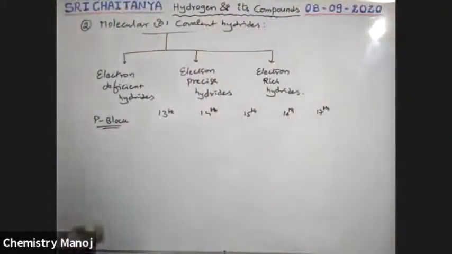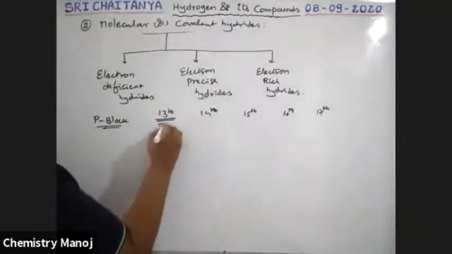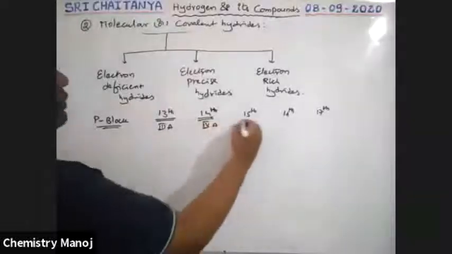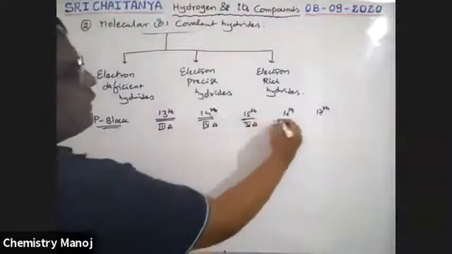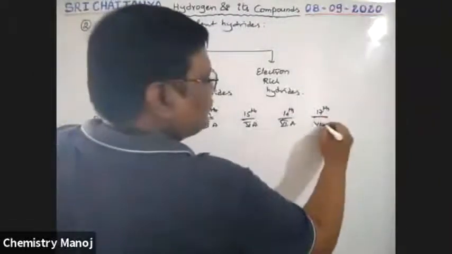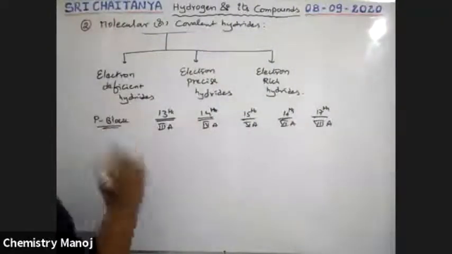Okay. So now the 13th group elements. What are those 13th group elements? Which is also called the third A group elements, boys. It is third A, fourth A, fifth A, sixth A, seventh A. That is the old notation. This is the new notation.